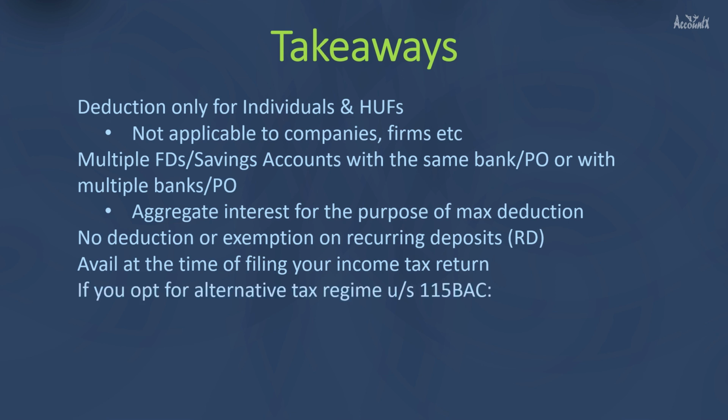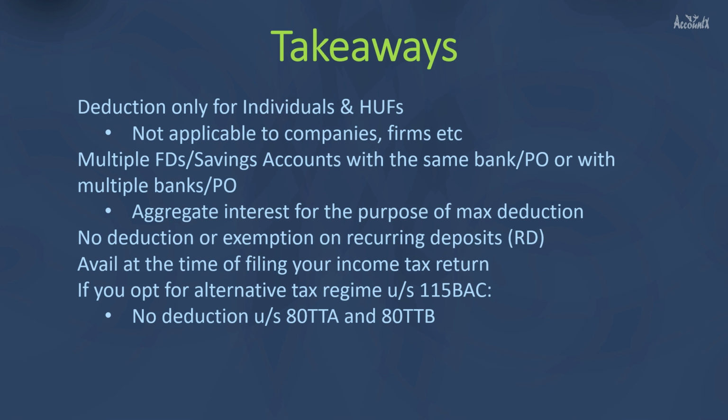If you have opted for alternative tax regime under section 115BAC, then you will not be able to avail deduction under section 80TTA and 80TTB. 80TTA is deduction on account of interest on savings account up to maximum of 10,000 rupees, and 80TTB is related to deduction of interest on FD and savings account for resident senior citizens.